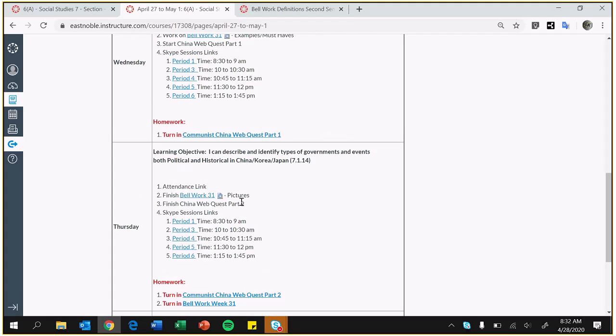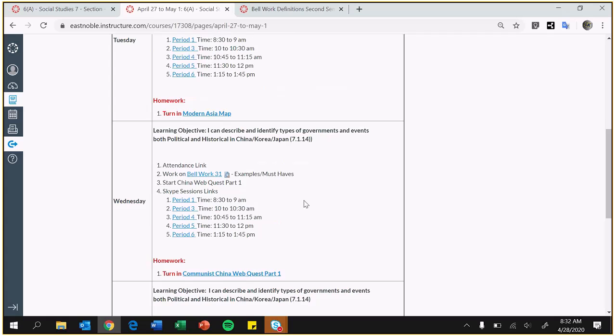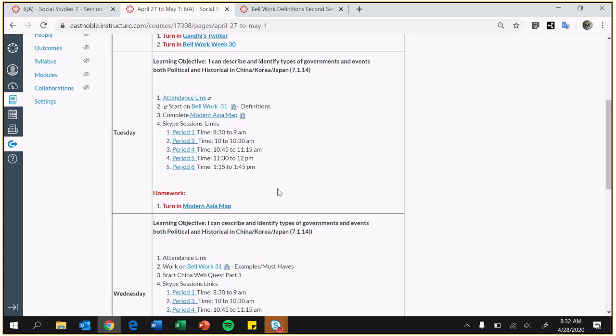So we are moving away from India. Now we're moving up towards modern Asia. We're going to be talking about the different types of governments and events, both politically and historically, that changed China, Japan, and Korea. This week is all about Asia or China, and then next week we're going to go over China and North Korea.